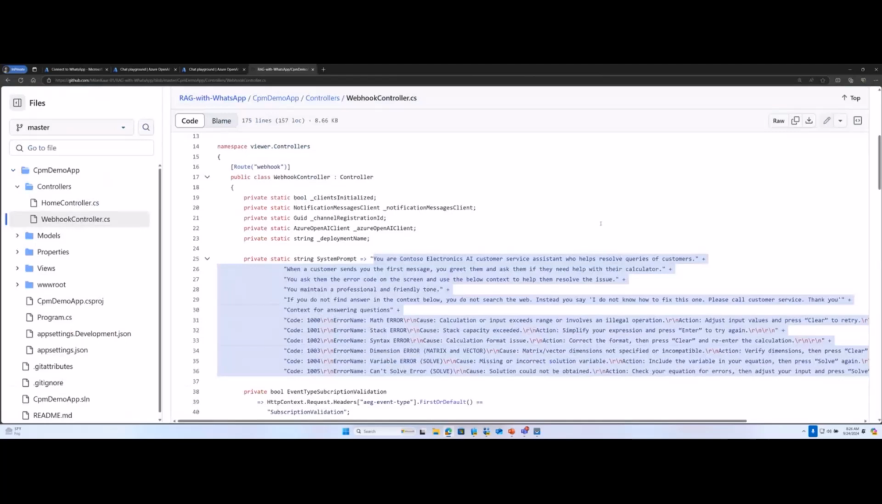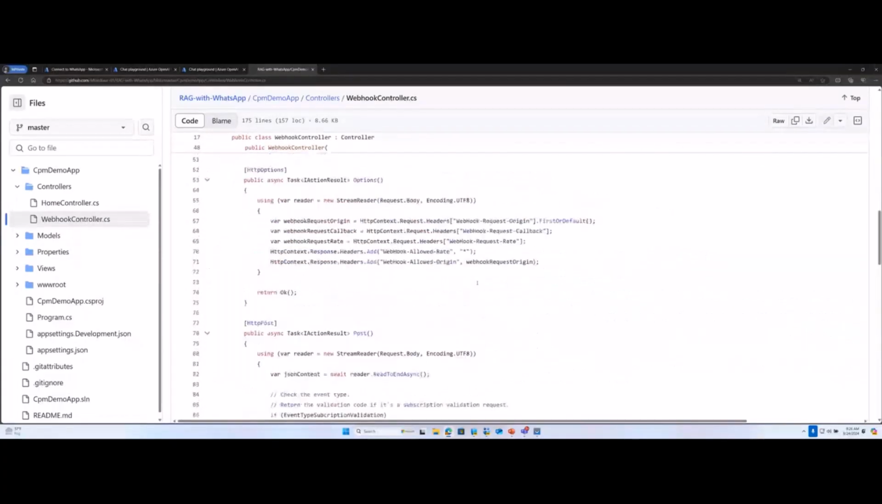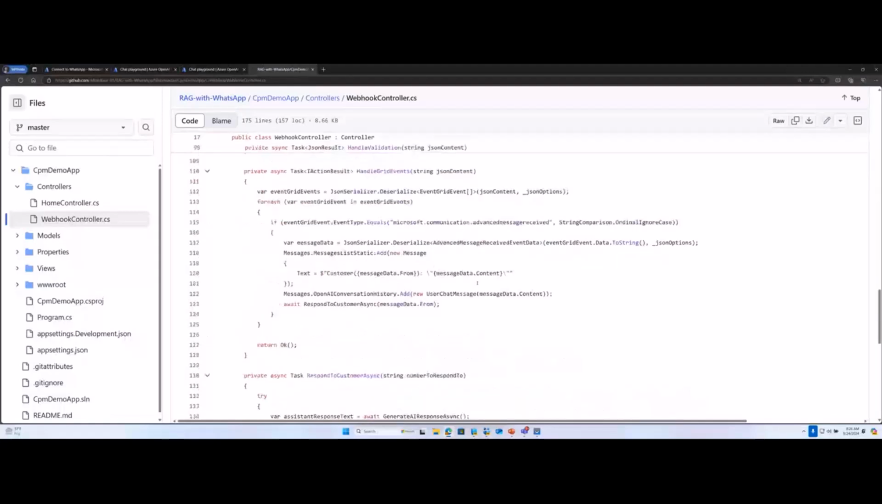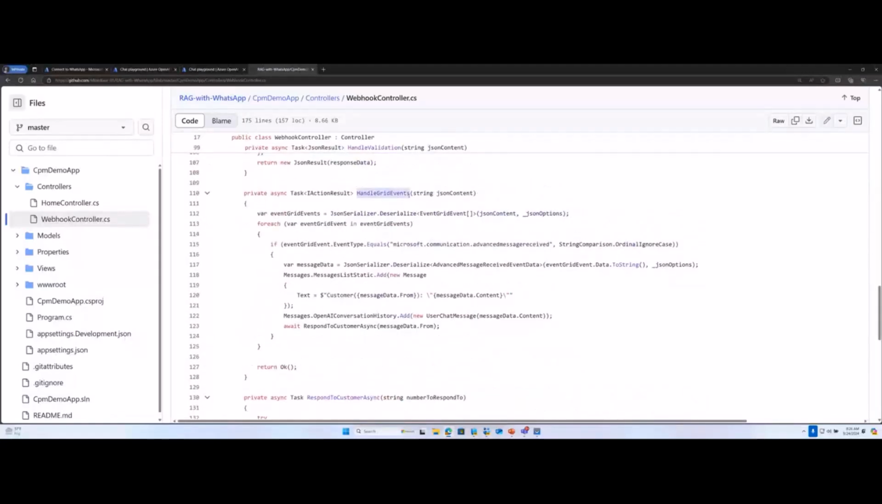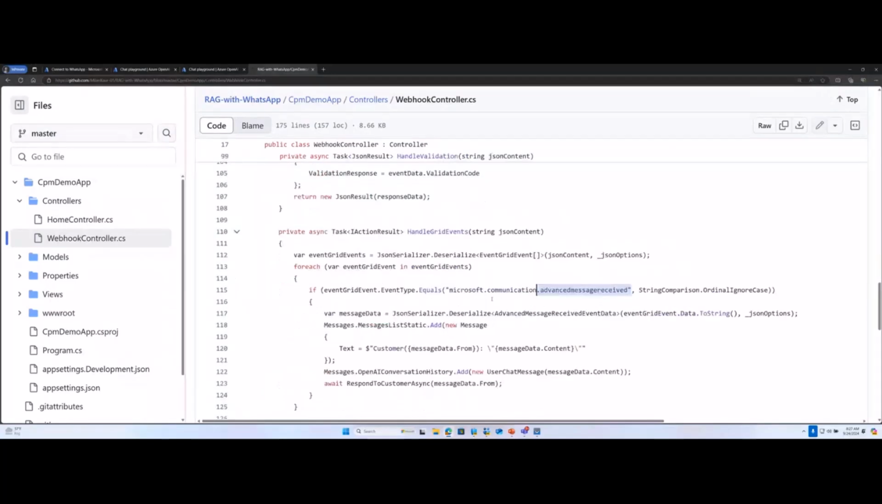So you will come to the code, and this is a repo that I've shared the link to in my slides. I'll also drop it in the chat. The webhook controller is the class which is interesting to you. So there are 4 main functions here. One is handle grid events. Now, this is the method which receives the notification from ACS when a message is received. So here you check if the received message is advanced message received. If yes, then you do all the AI magic and you send back the response.